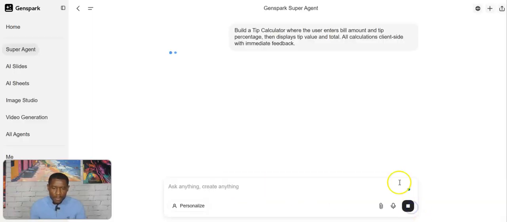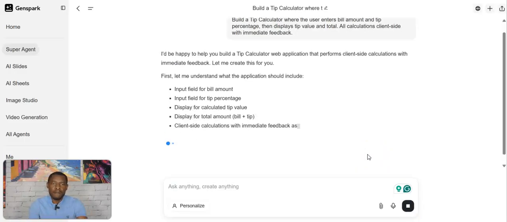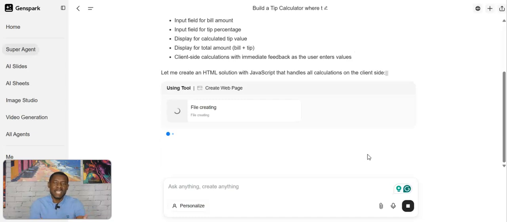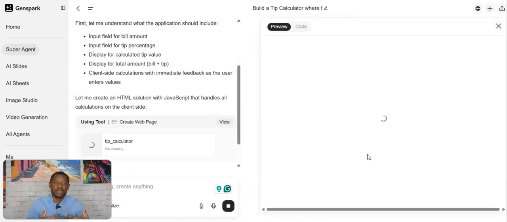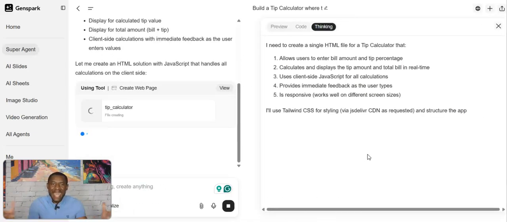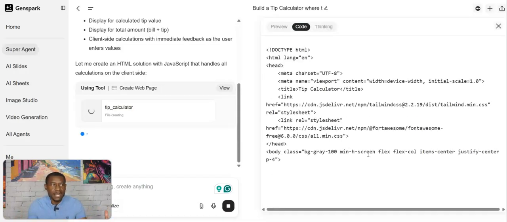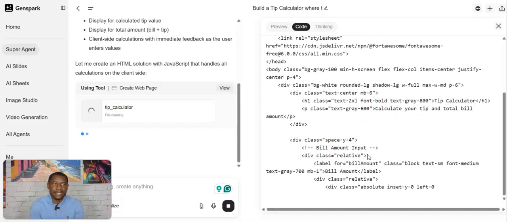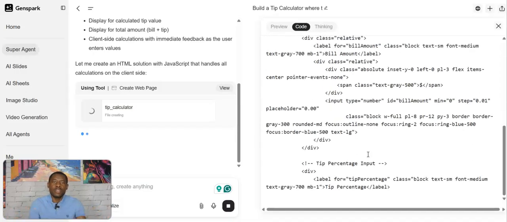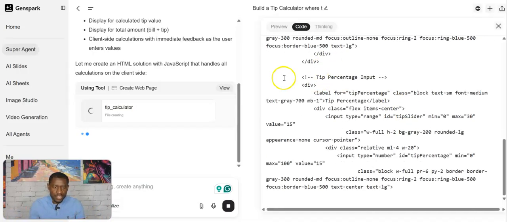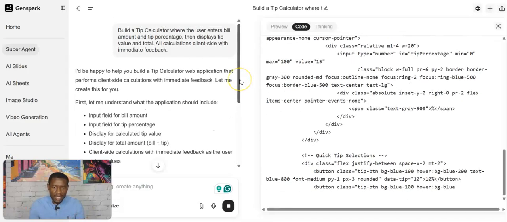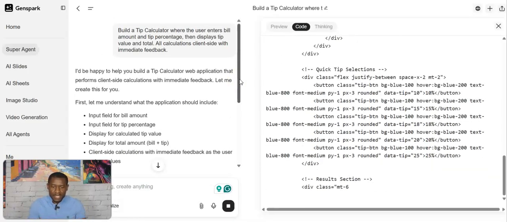So what I'm doing here is I am giving the AI a prompt, a request, a command. I'm telling the AI, this is what I want to create. I want to create a tip calculator. It could be anything you want to create, a booking calendar, a trivia game. Whatever you want to create, that's what you call your prompt. Now, as you can see here, it already started. It accepted my prompt. Now it's coding.